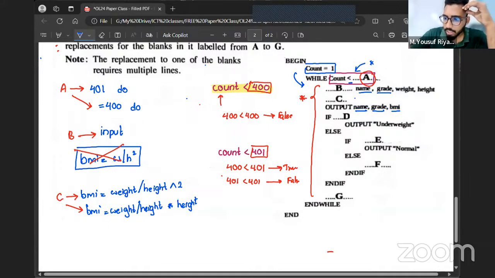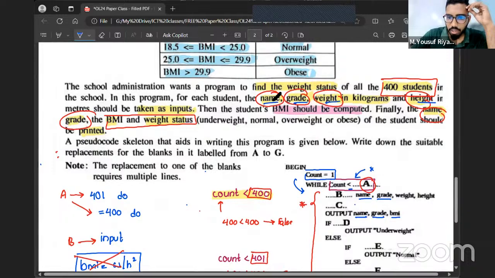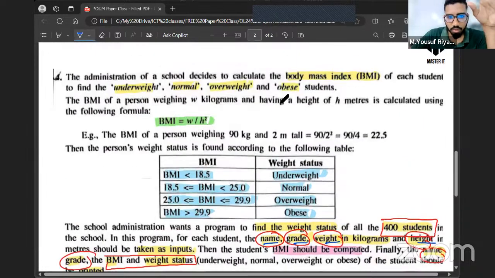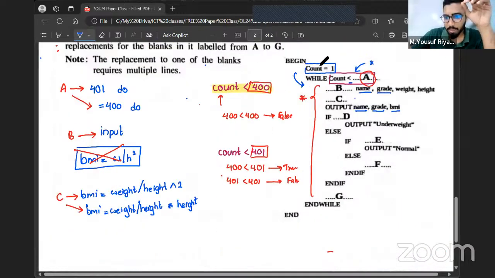Correct. I just wrote calculate BMI. Is that wrong? Yes, that is wrong. In the question they have given how the program should work. So then this is the program.